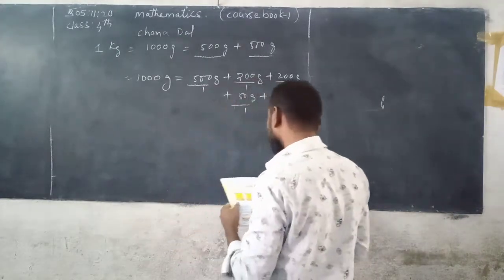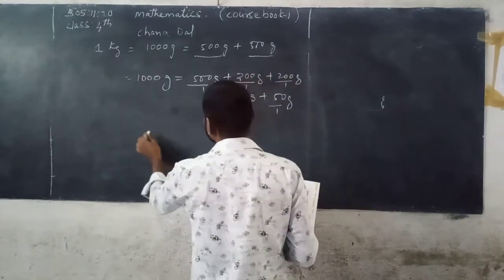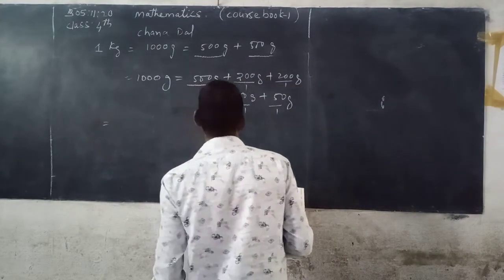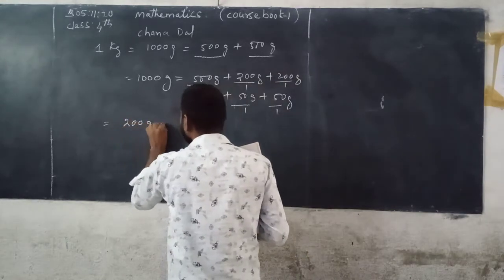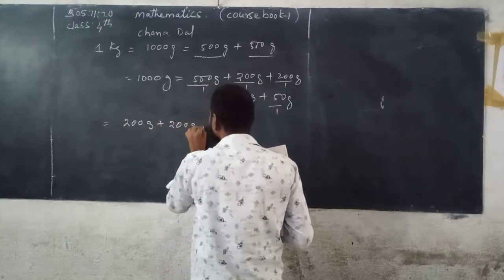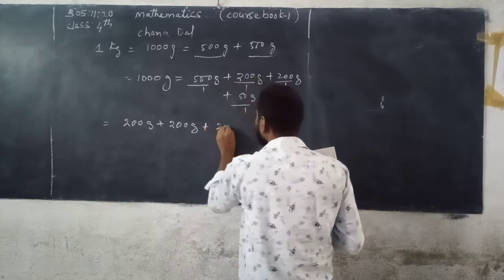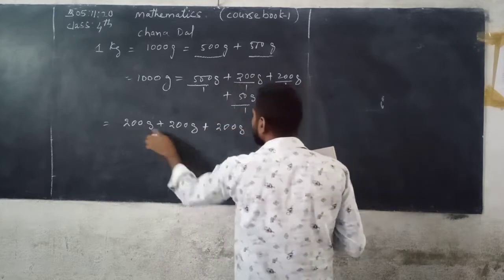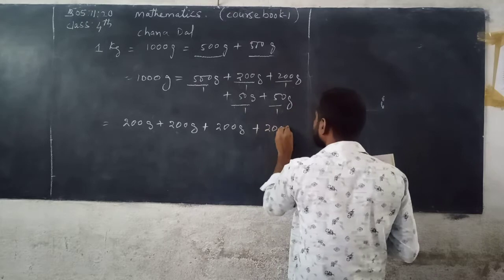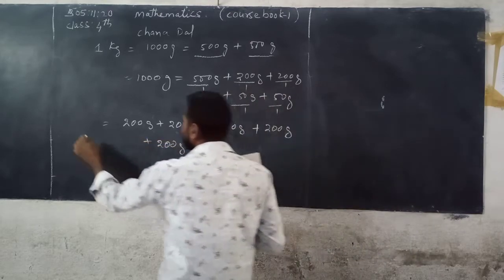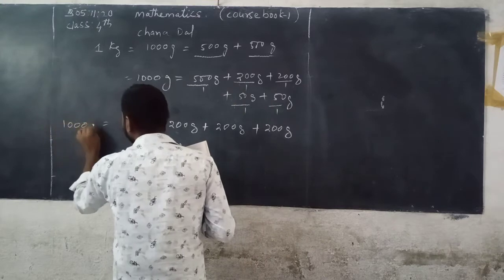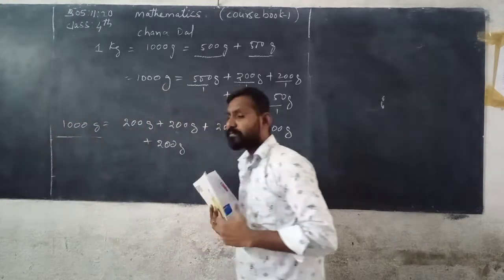Again, see here, 200 grams plus 200 grams plus 200 grams plus 200 grams plus 200 grams. So you can get 1000 grams.